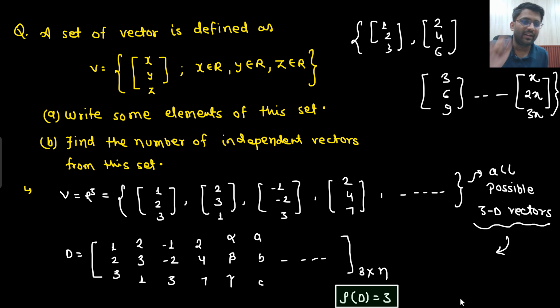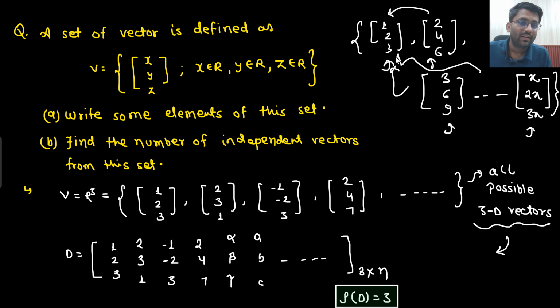Is it a set of infinite elements? Yes, sir. There are infinite elements. There is the first vector, second vector, third vector, fourth vector, fifth vector, sixth vector. So there will be infinite vectors like that. 1, 2, 3, 2, 4, 6, 3, 6, 9, 4, 8, 12, 5, 10, 15. In that manner, a lot of vectors would be there. But one thing you surely know: there is only one independent vector. Why is that so? Because every vector could be written in the language of the first vector. Your second vector is simply twice the first vector. Your third vector is simply thrice the first vector. Your fourth vector will simply be 4 times the first vector. Your nth vector is simply n times the first vector.